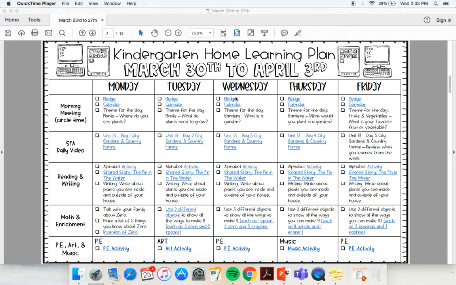This is the Kindergarten WES Home Learning Plan tutorial. On the left is the scheduled subjects. We have morning meeting, SFA and daily video, reading and writing, math and enrichment, and then our specials classes. We are going to look at one full day of material so you are familiar with how the home learning